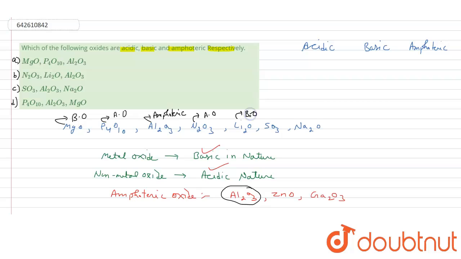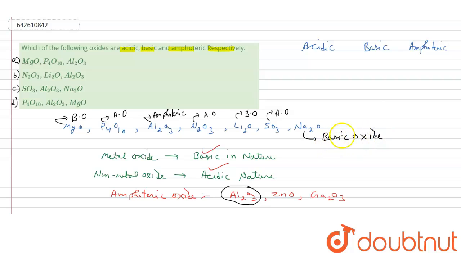So this is also a basic oxide. And sulfur is a non-metal, so its oxide is acidic. So I can say this is an acidic oxide. While in the case of Na2O, since sodium is a metal, I can say this is also a basic oxide.